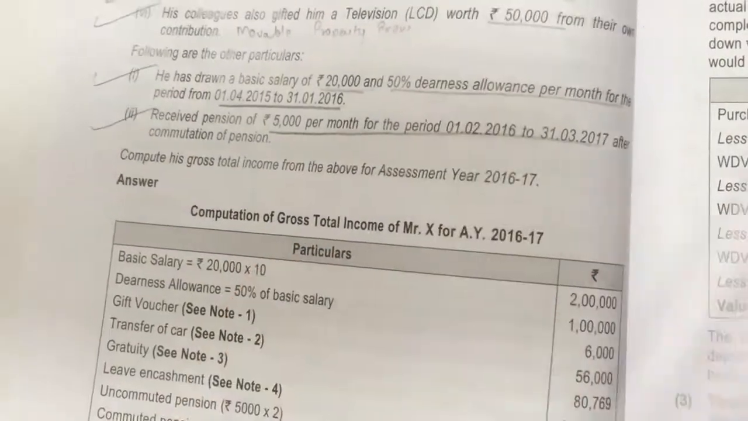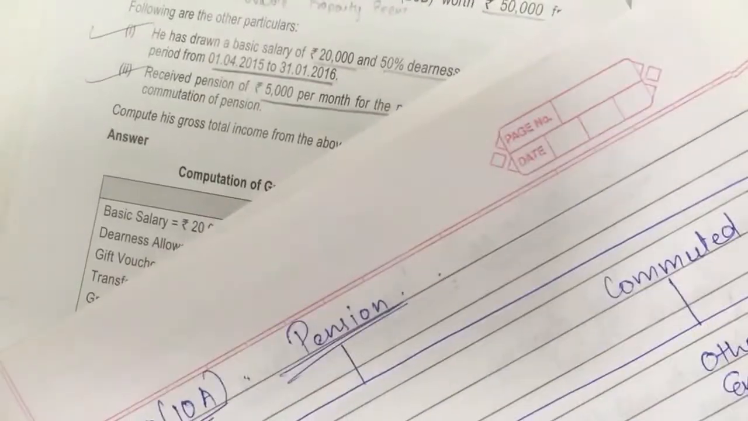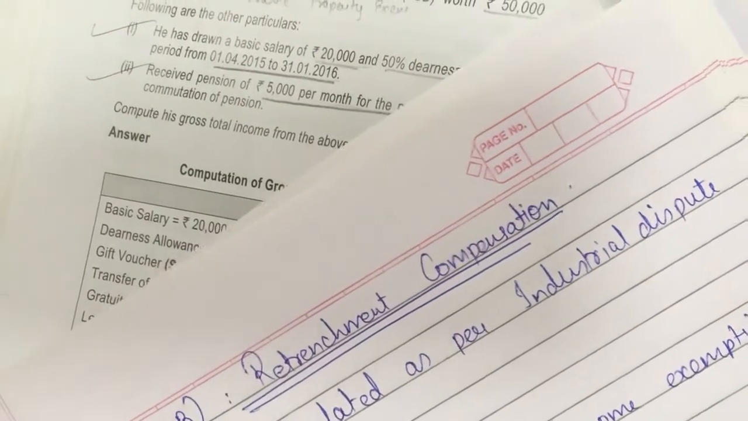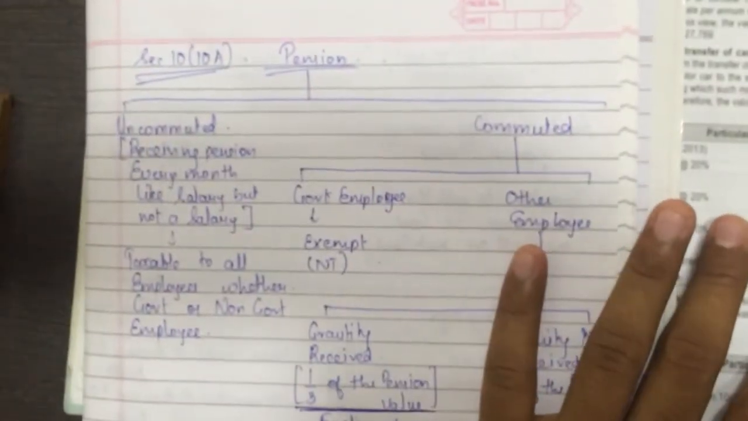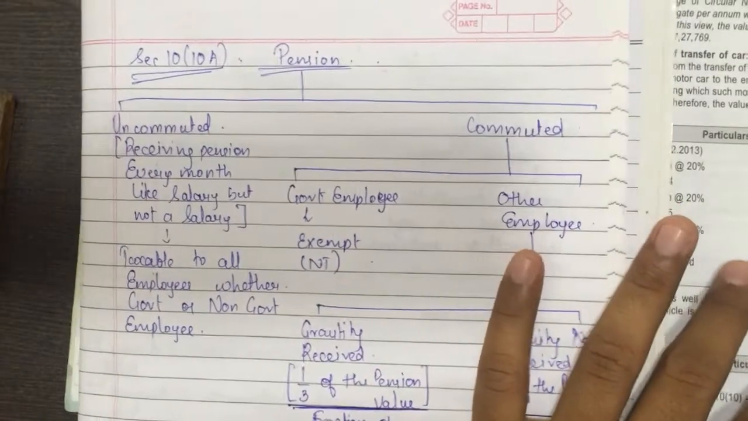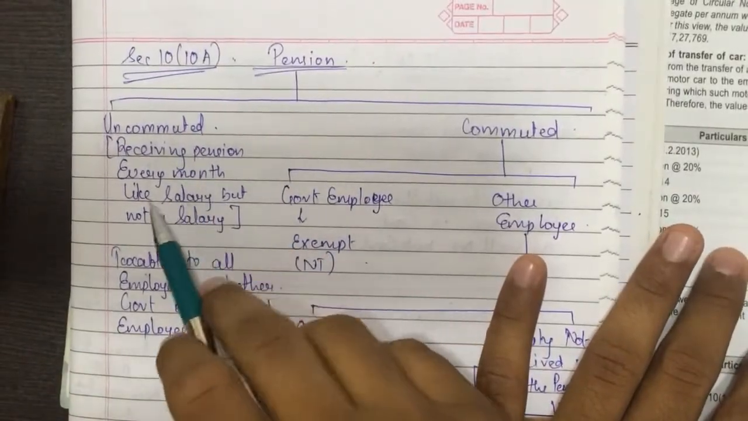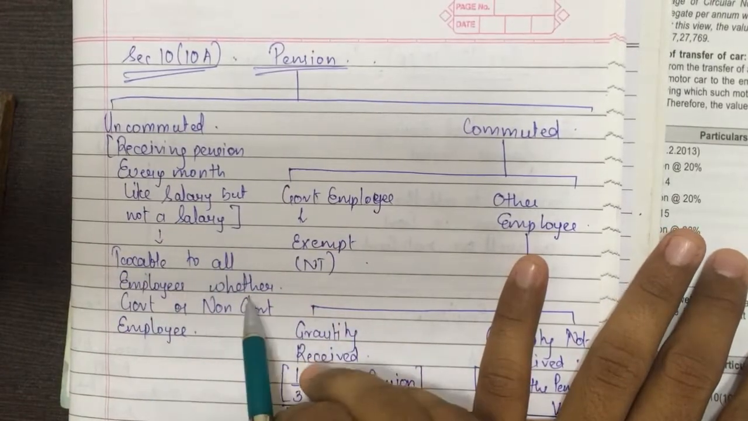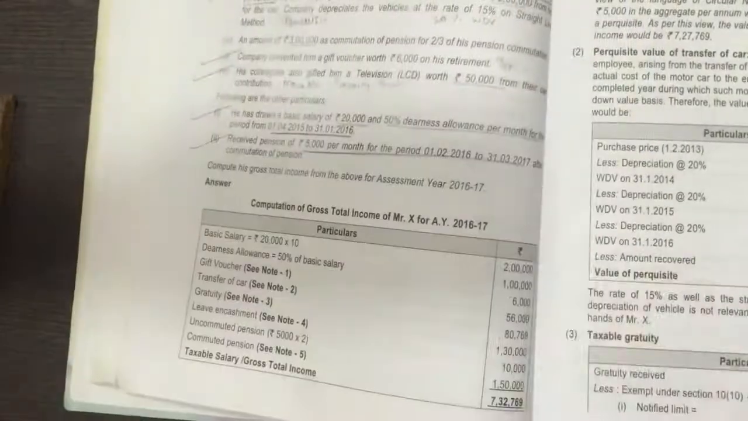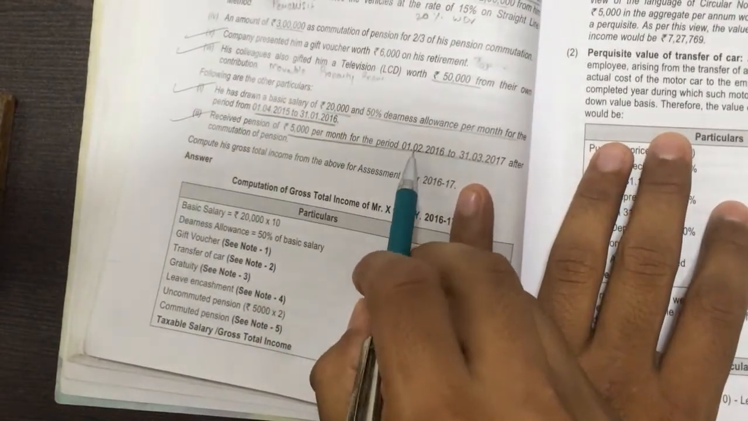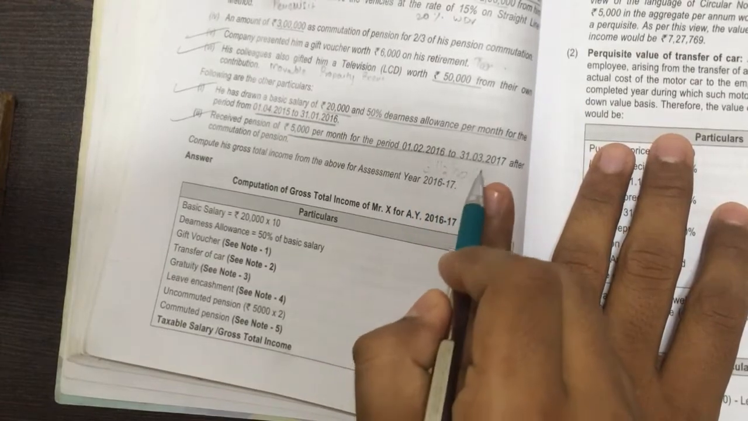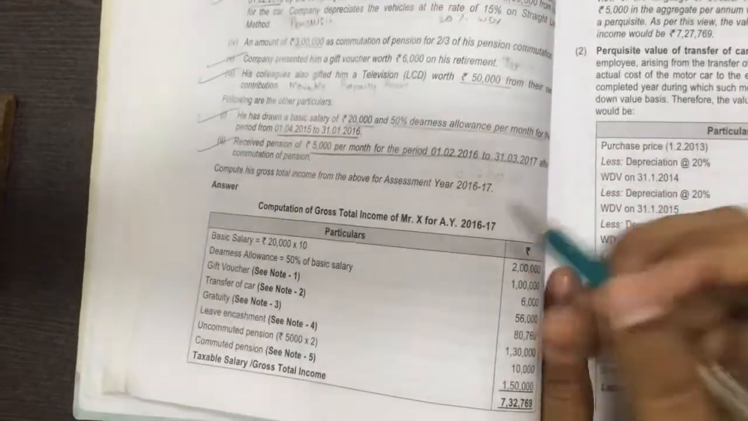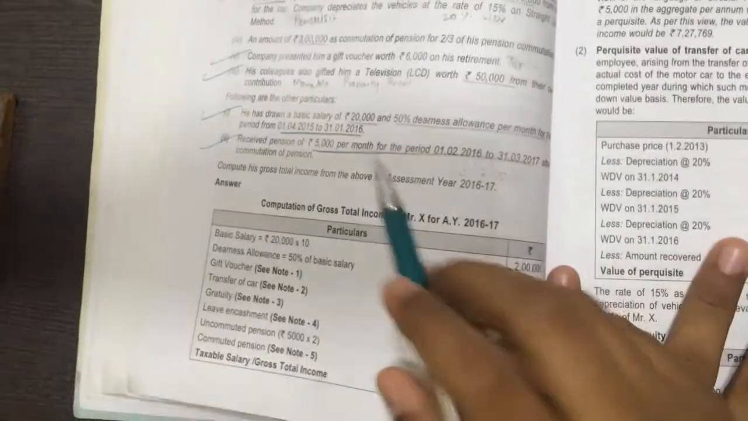I have already taught you in the earlier videos, which I'll show you again, where I have written it. See, he has already done commutation, but after commutation also he is receiving an amount, that is the uncommuted amount. Uncommuted amount means receiving pension every month like salary, but it is not salary, and it is taxable for all employees, whether government or non-government. Since he is receiving from 1/02/2016, up to 31/3/2016, that is for 2 months he is receiving 5,000 each month.